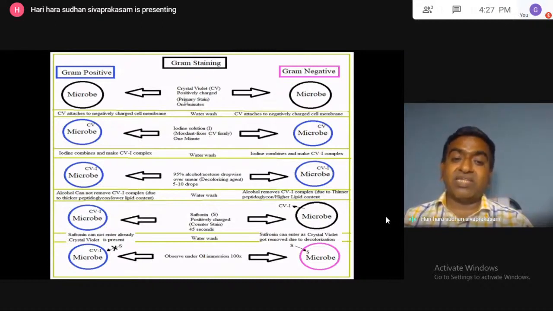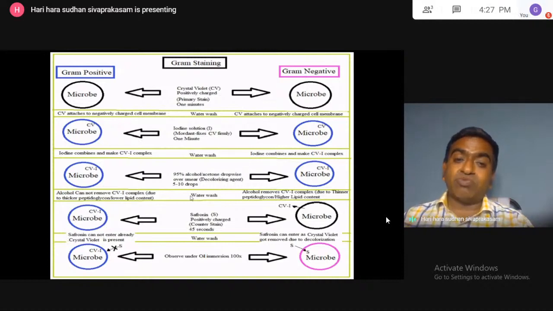So we were seeing the second step. First step, adding crystal violet, waiting for 1 minute, then water wash, then add the iodine solution. This iodine will firmly fix the crystal violet very well inside the cell. You have to wait for 1 minute, then water wash, then we have to add that 95% alcohol or acetone, drop-wise.